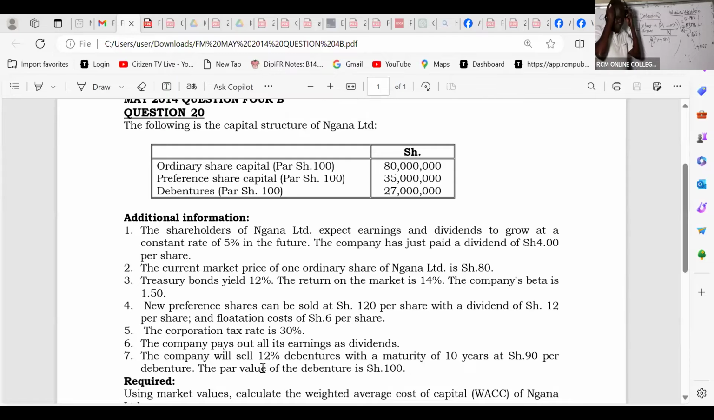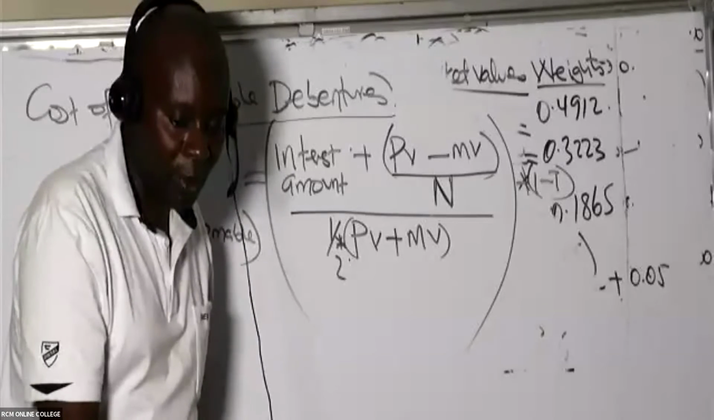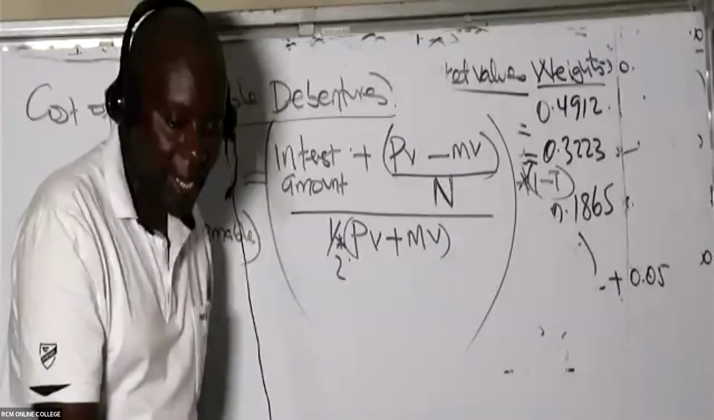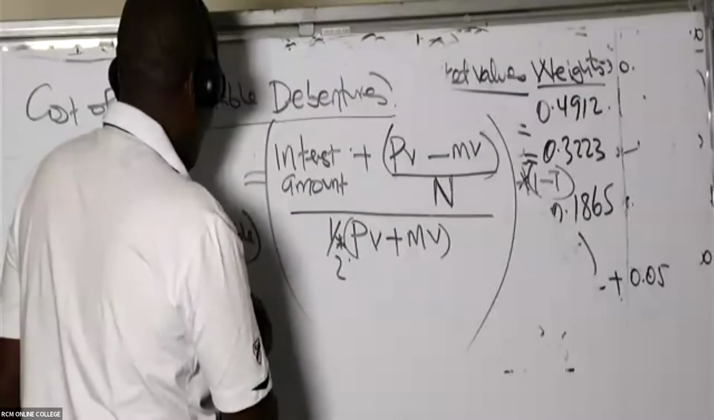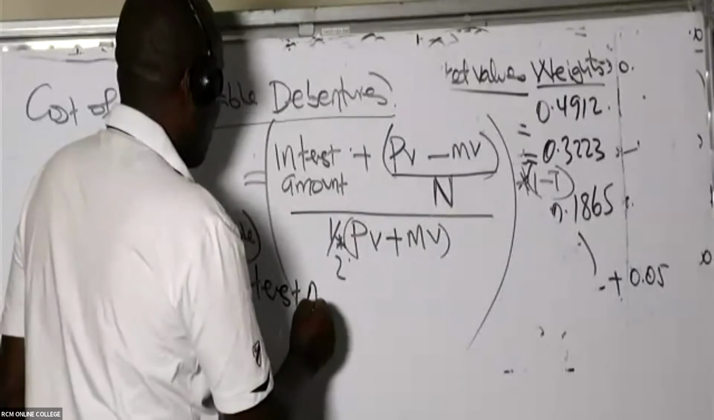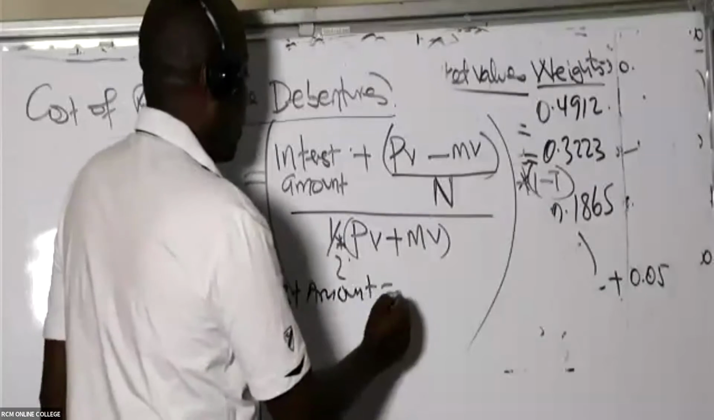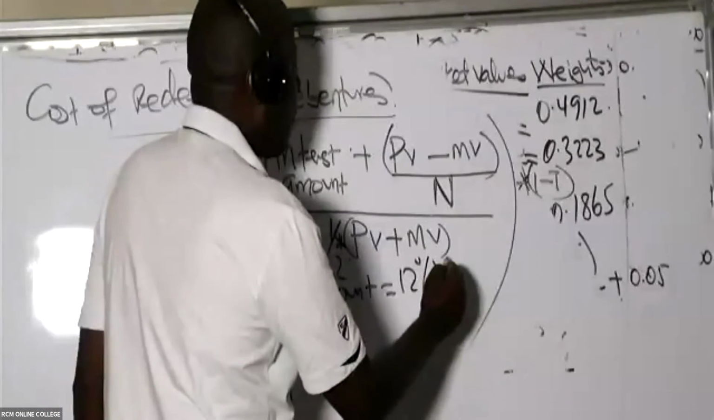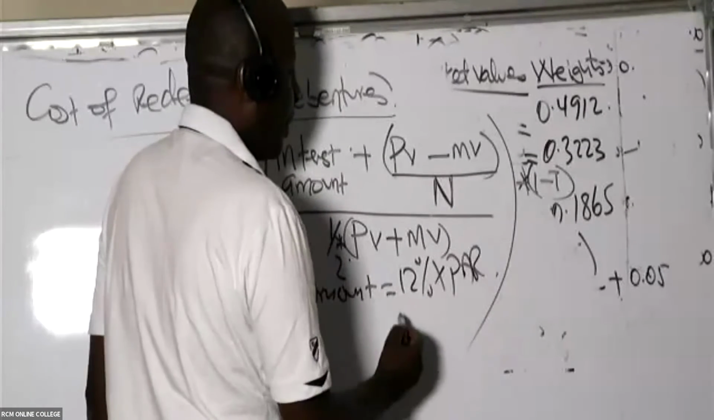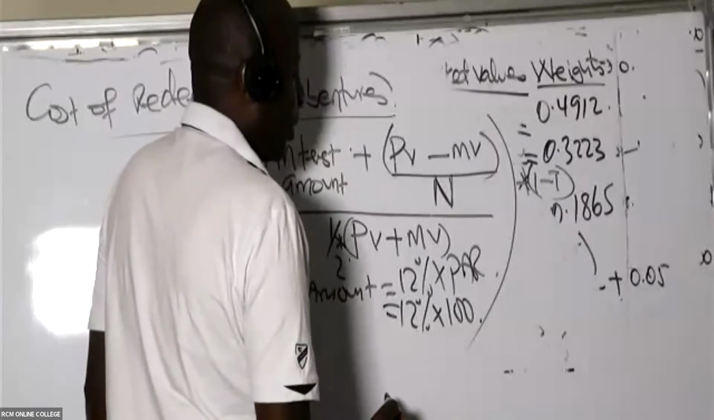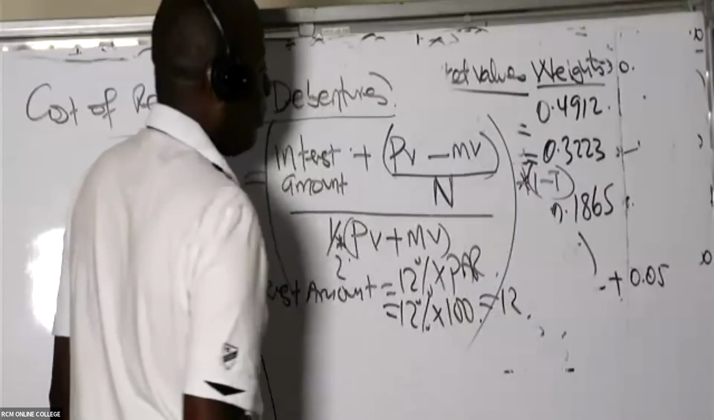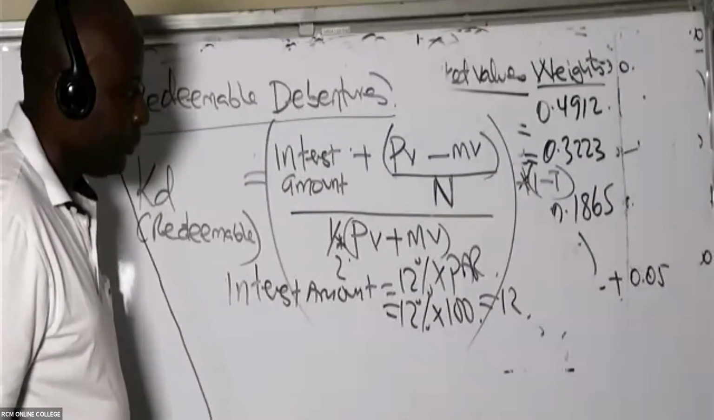All right. So in this case, ladies and gentlemen, I'm calculating the interest amount. The coupon interest amount will be the coupon, which is 12%, times the par. Never forget this, times the par. The par value has been given as 100. So this gives me 12 bob.